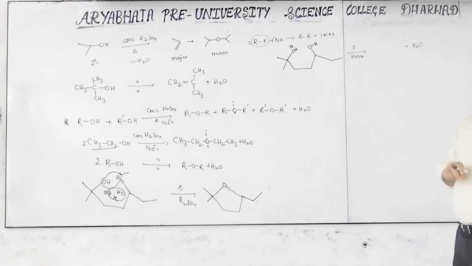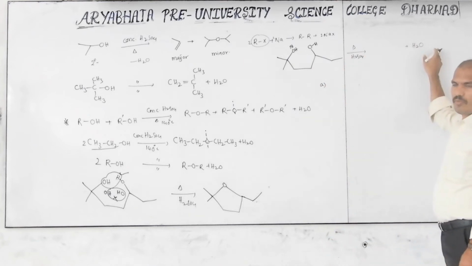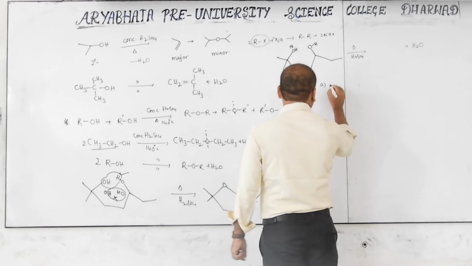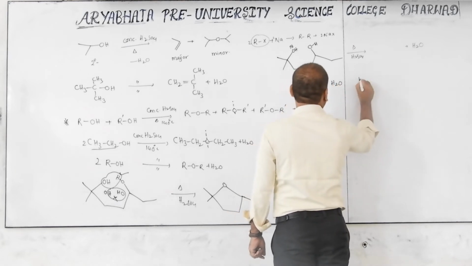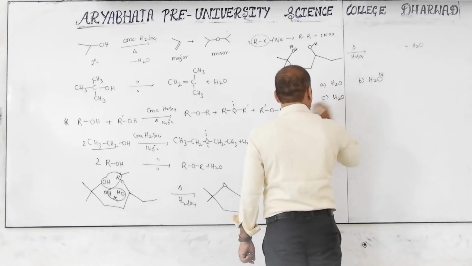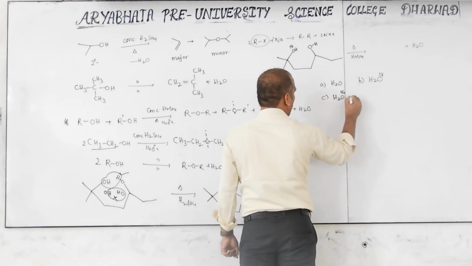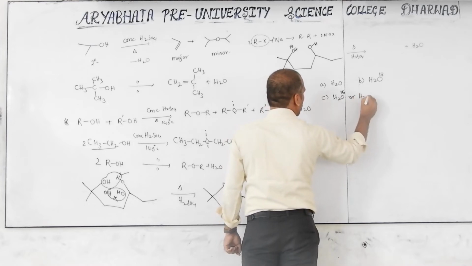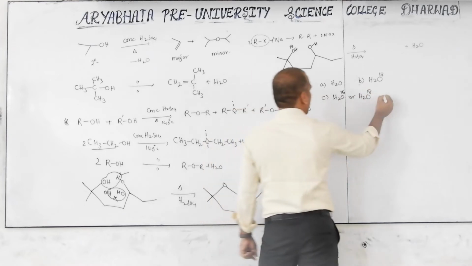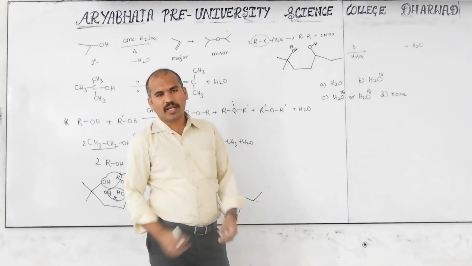In this H2O, is O18 present or only normal O? If options are given, for the formed ether along with this water molecule, which type of water molecule? B: H2O 18, C: H2O 16, or D: none.